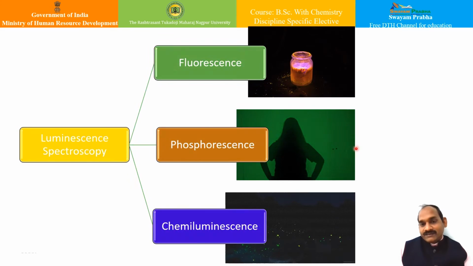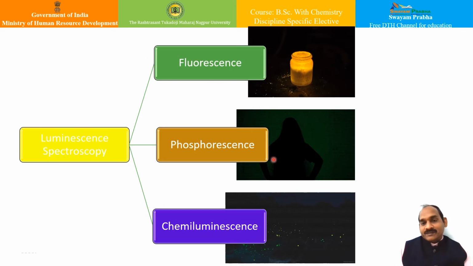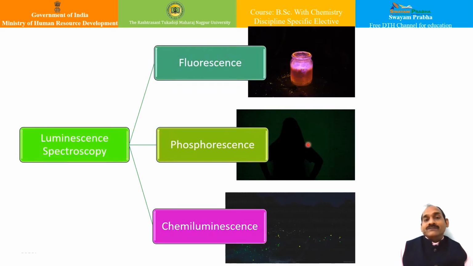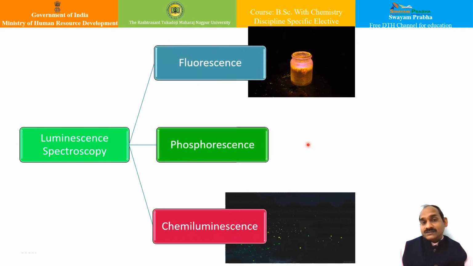See, even after light is cut off, the image which is present over here continues. This is just like this particular image. So the substances exhibiting the phenomena are called phosphorescent substances. Again, this phenomena occurs when the transition takes place from the first excited triplet state to ground state, isn't it? And this particular phenomena, phosphorescence, has got particular typical properties.